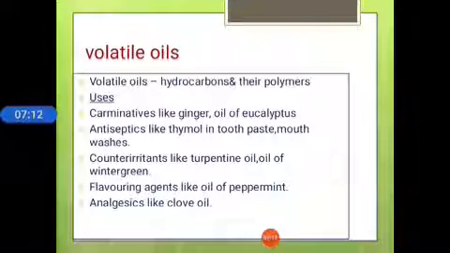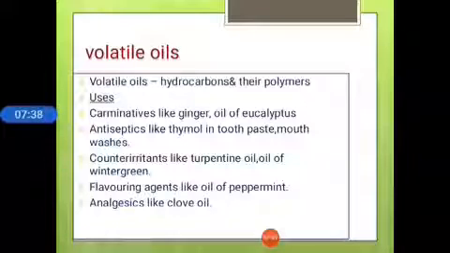Next, we come to volatile oils, hydrocarbons and their polymers. They have lots of pharmacological uses. Carminatives. What is a carminative? Carminatives are medicinal agents used to expel gas from the stomach and small intestine. They are mainly used for treatment of mild abdominal colics and flatulent dyspepsia. So this volatile oils category shows the carminative actions.